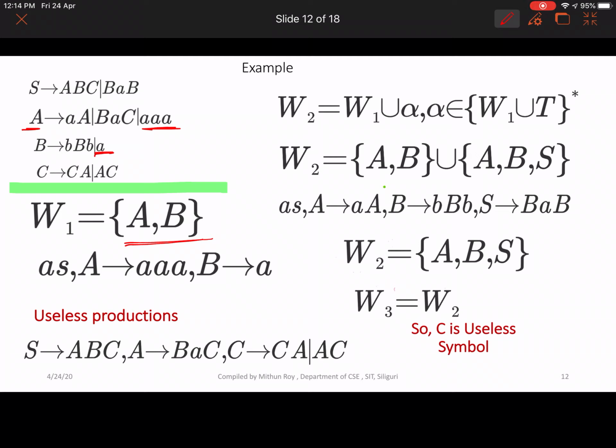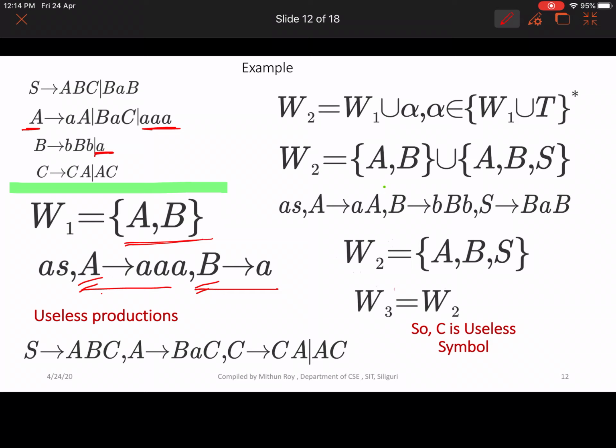So initially we take these two productions, capital A to small a, capital B to small a. So W1 contains capital A and capital B, these two non-terminals.